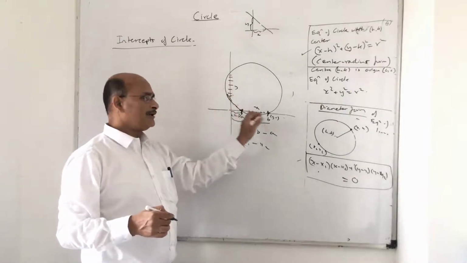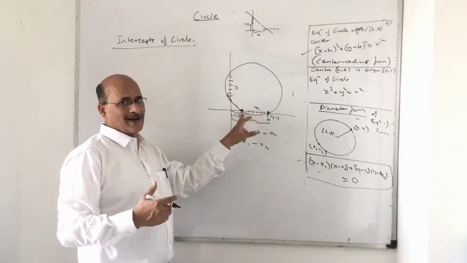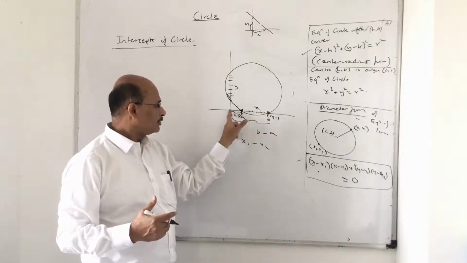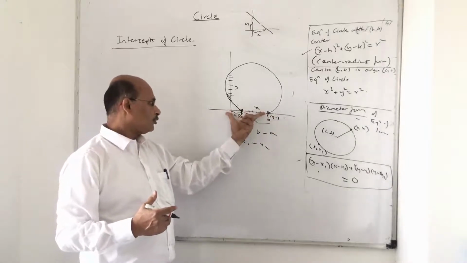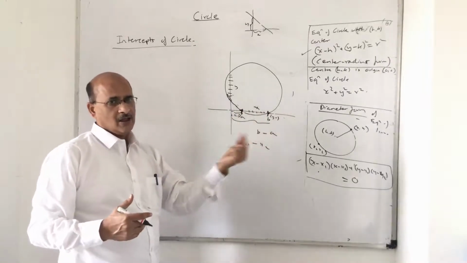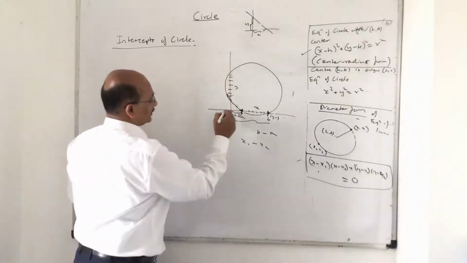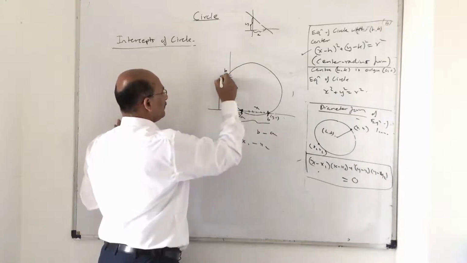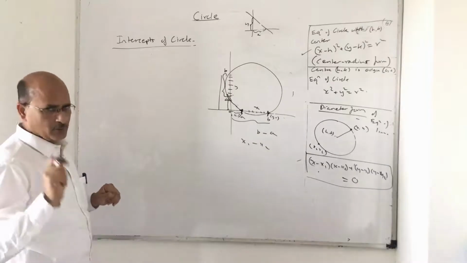Put y as 0 and you get the values of x. The difference of those values, OB minus OA, will give you the x-intercept. Similarly, the difference of the values of y, 0 to B minus 0 to A, will give you the y-intercept. Keep that in mind. I hope you got this point.